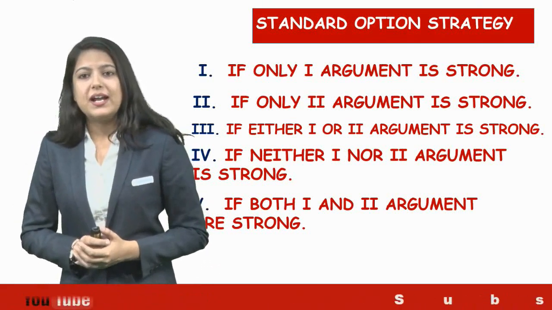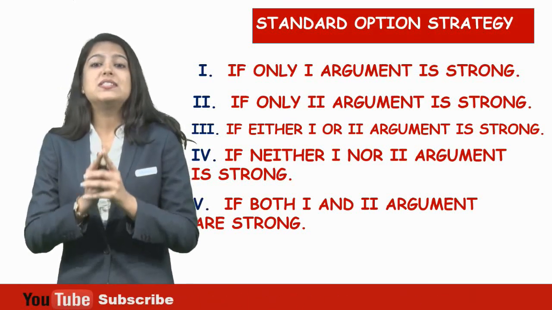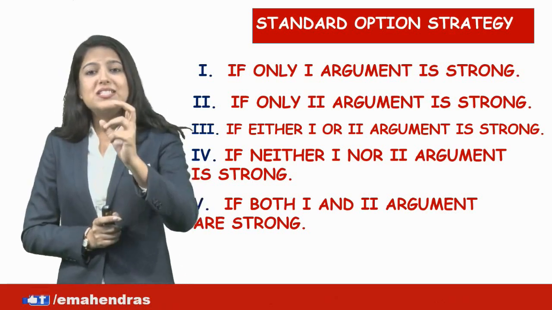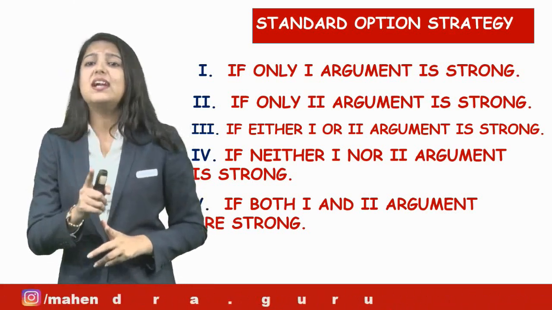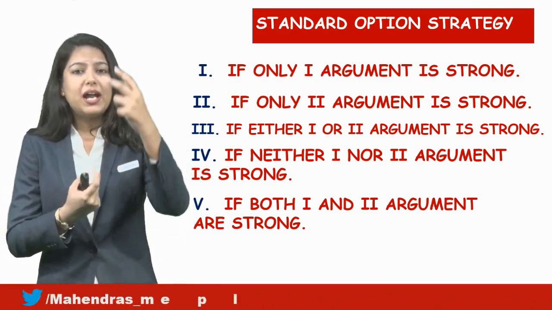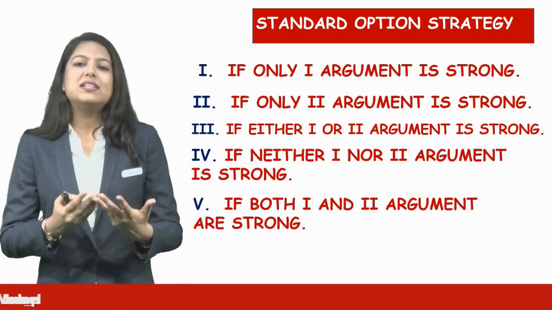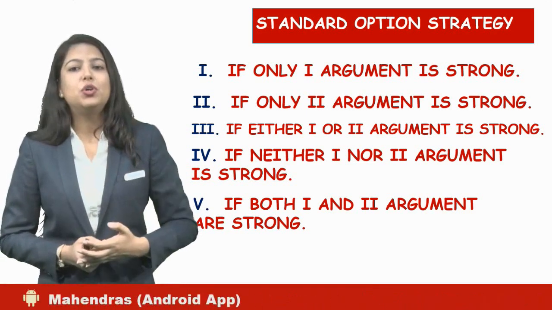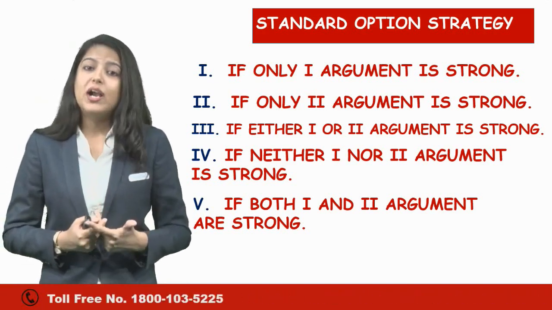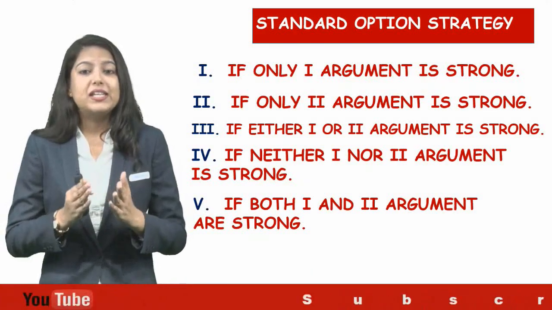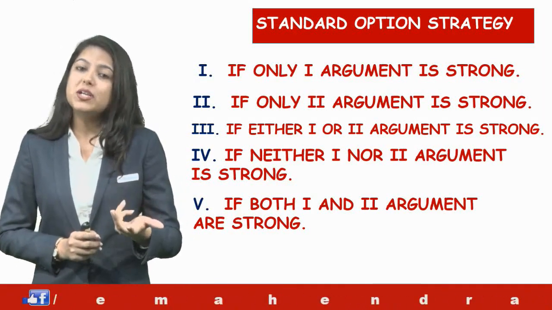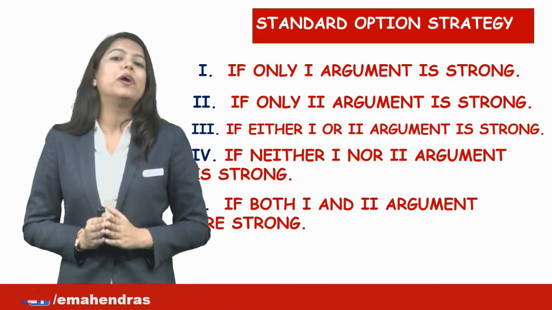If we look upon the standard option strategy for the question, the first strategy declares that only the first argument is strong. See, these 5 options given to you all on the screen are the standard option strategy where a question comes in front of you as a statement and 2 arguments following. Option number 1, only 1 argument is strong. Option number 2, only 2 argument is strong. Option number 3 claims either 1 or 2 argument is strong. Option number 4, neither 1 nor 2 is strong. Option number 5, both 1 and 2 arguments are strong.